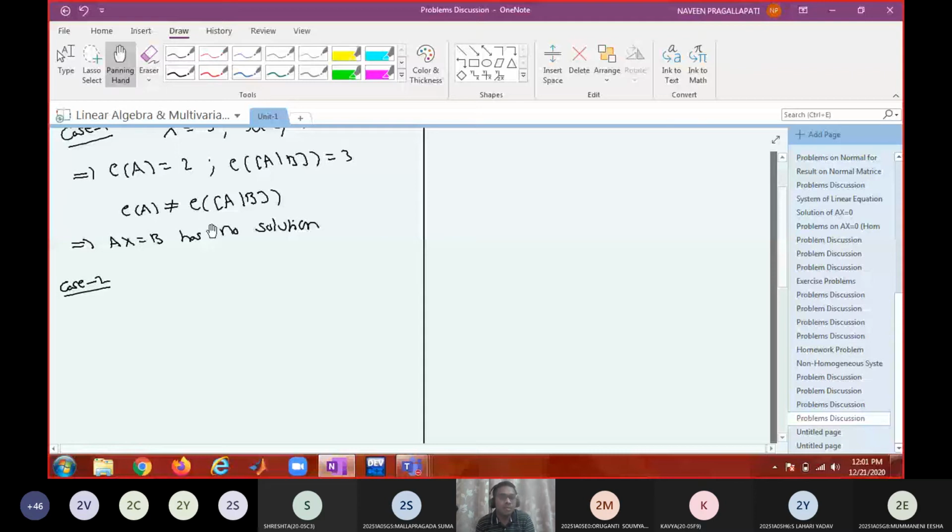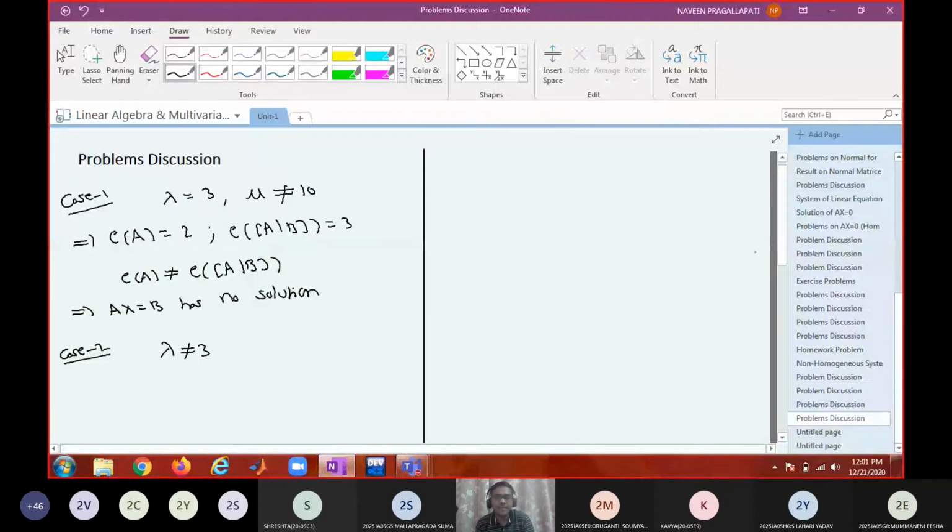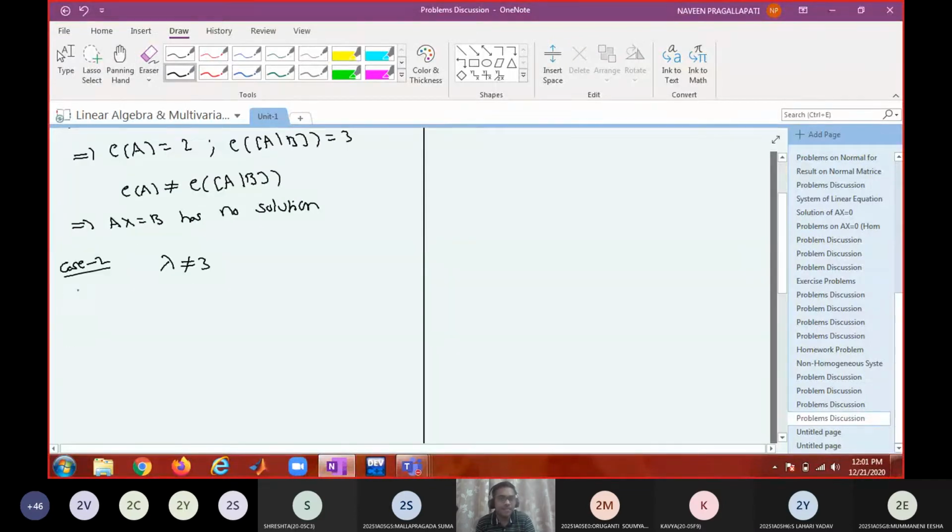Lambda not equal to 3 implies mu belongs to real numbers. We assume that it is a real matrix. Rank of A is equal to rank of the augmented matrix is equal to r equal to 3, and also n equal to 3, the number of variables.